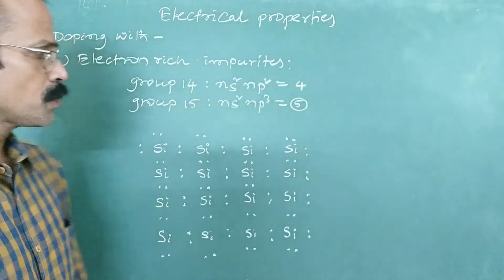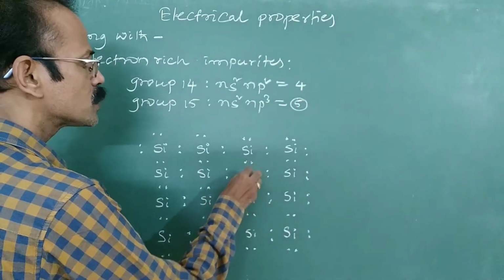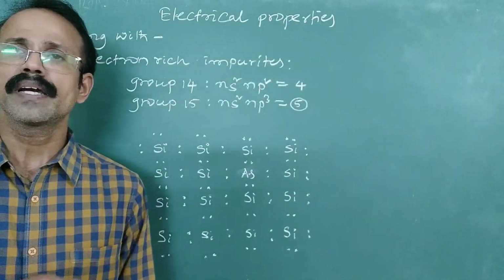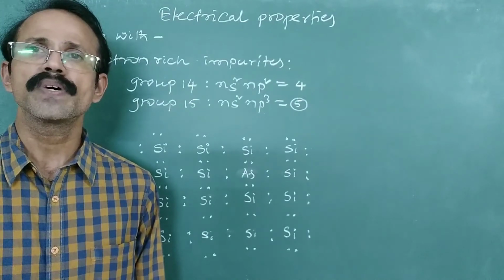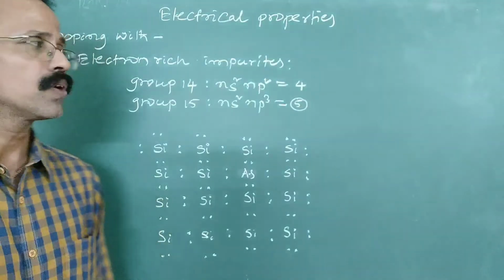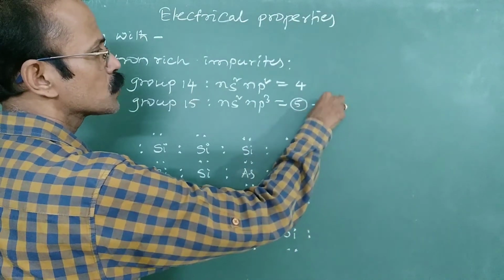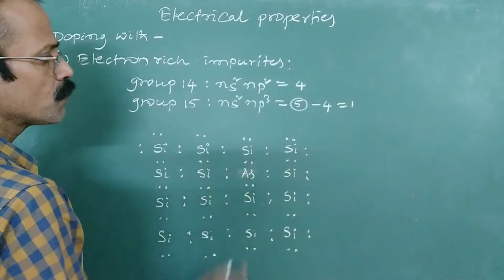Suppose this silicon atom is replaced by an arsenic atom, then what happens? Silicon will form 4 bonds, but the valence electrons of arsenic are 5. So arsenic has 5 electrons here, out of which 4 electrons are utilized and 1 electron will be left. So there is one free electron.